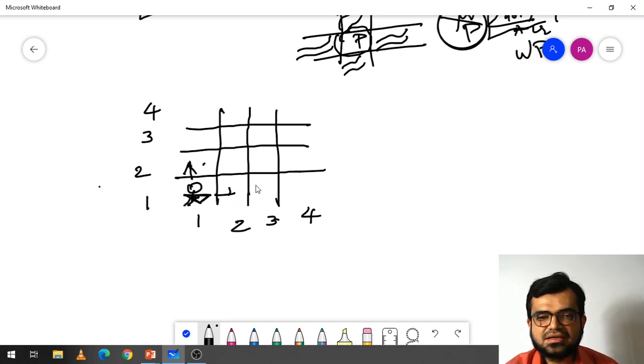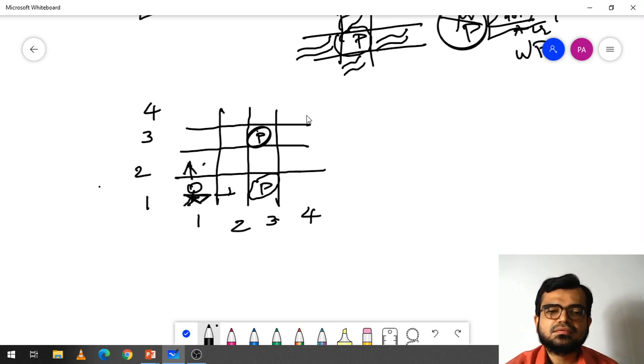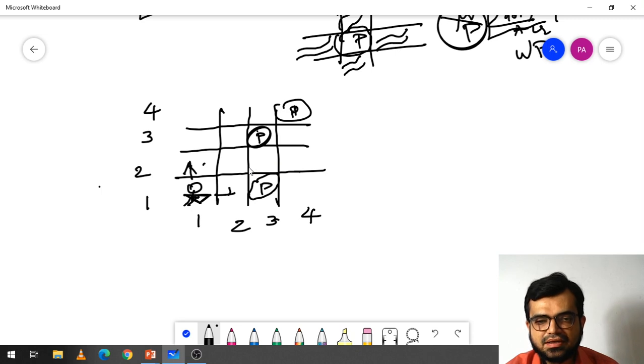But here the pit is available. We are taking the pit here, also here, and also we will be taking a pit here. So whenever a pit is there, a breeze will come adjacent to it.